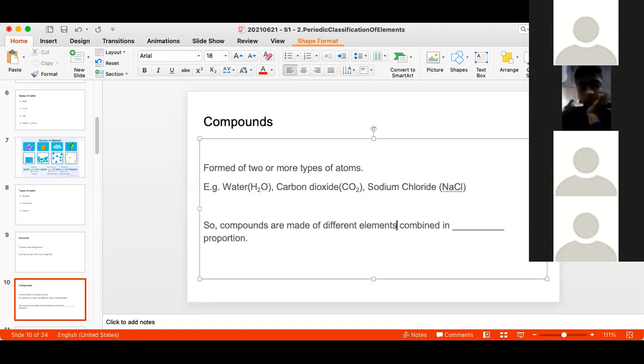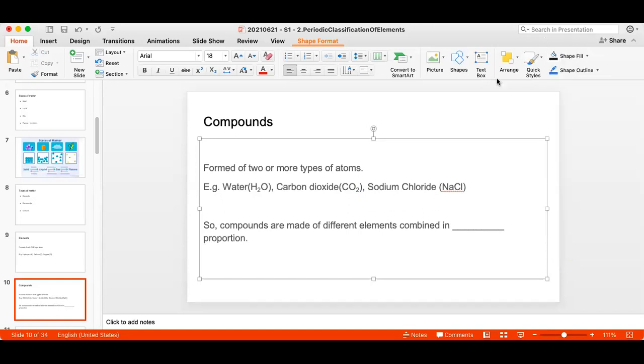What is more important, and we studied it newly last year, is that compounds are formed when elements combine in a definite proportion. Definite proportion. Laws of combination.